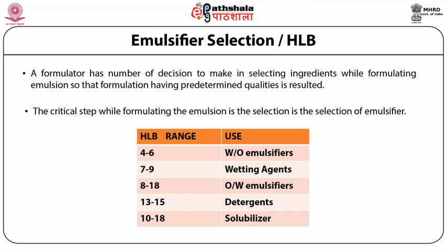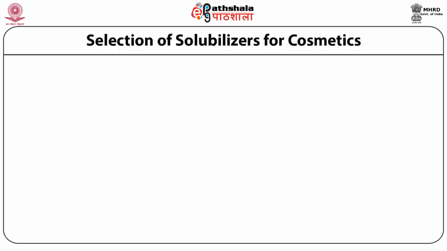Use of an emulsifier with an HLB number identical to the required HLB number of materials to be emulsified produces good emulsions. Therefore, knowing the required HLB of material to be emulsified and the HLB number of the emulsifier will ease the formulator's task of formulating a good emulsion. Selection of solubilizer for cosmetic preparations.